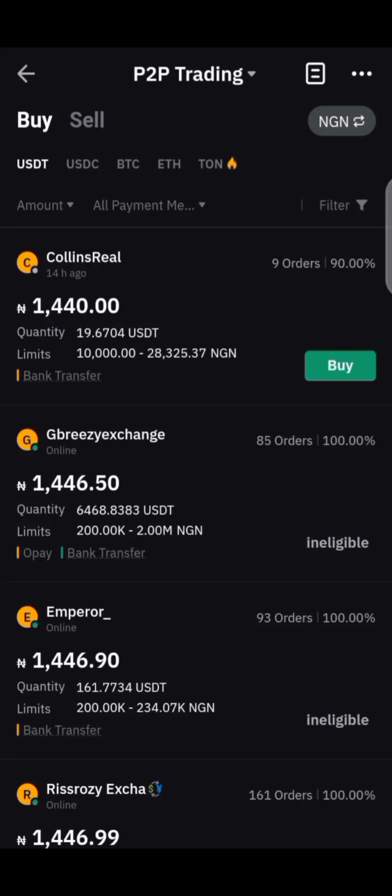Today I want to show you a very tricky way on how to make money from P2P trading, and it's going to be massive, guys. Some people believe that it is only when you post an ad to buy and post an ad to sell that you make money from P2P trading. No, it doesn't work that way. You can decide by yourself to post an ad to buy and also post an ad to sell, but I'm going to show you in this video where you can buy very fast without posting an ad, and how you want to sell it by posting an ad. I'm going to show you a tricky way to post it so that you'll be on top and make money very fast. Okay, so that's all I want to show you in this video.